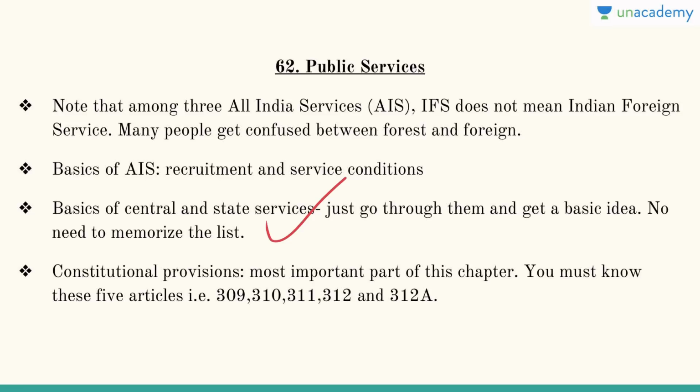Then the constitutional provisions are the most important part of this chapter. You must know these five articles, that is Article 309, Article 310, 311, 312 and 312A. They talk about the safeguards, etc.